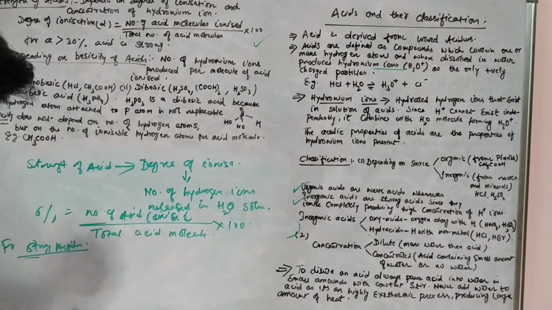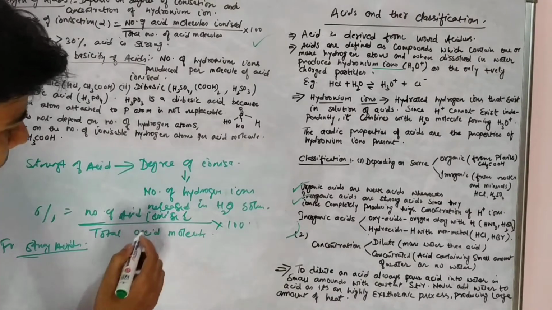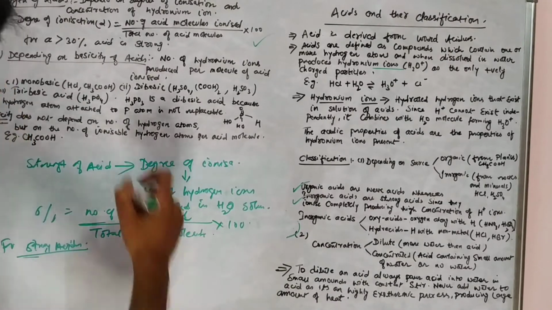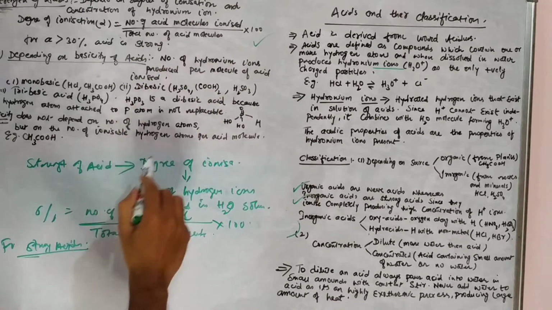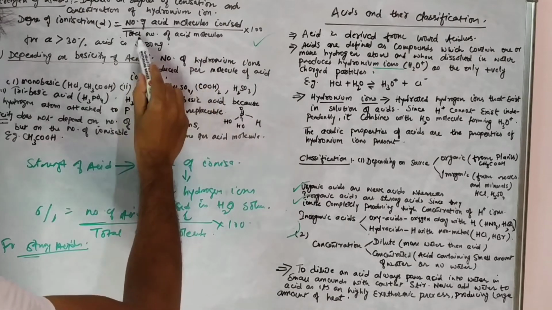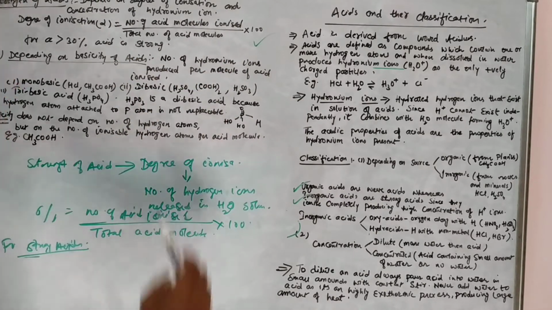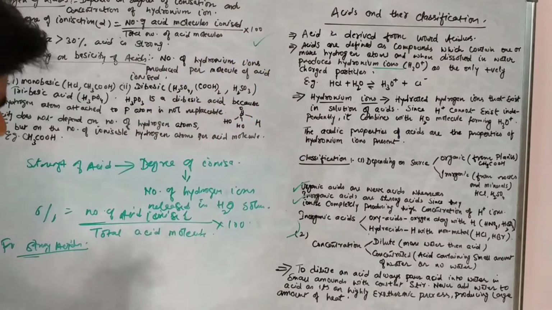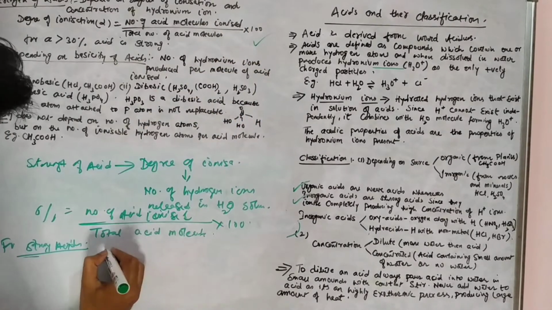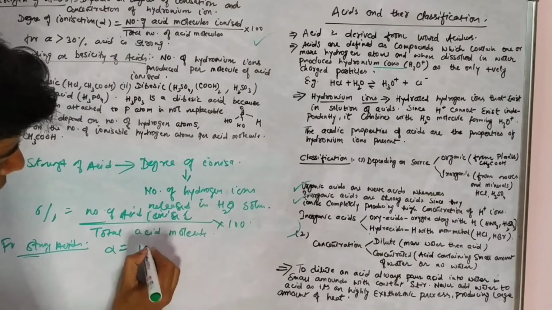So in case of strong acids, number of acid molecules ionized would be equal to total number of acid molecules. So 1 upon 1, alpha would be 100%.